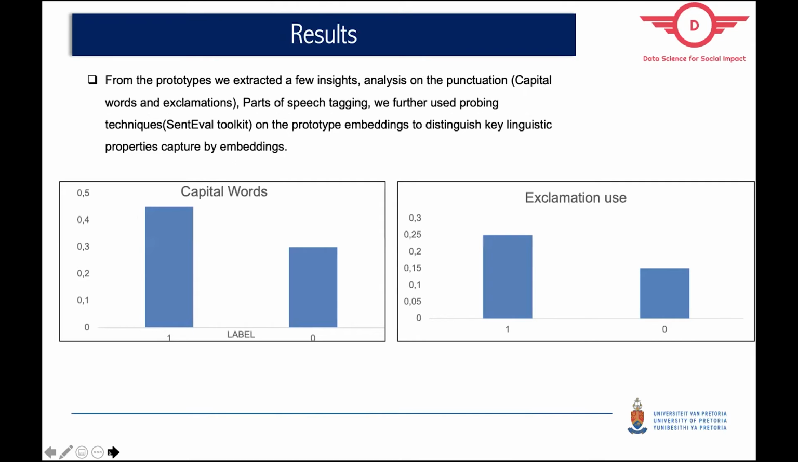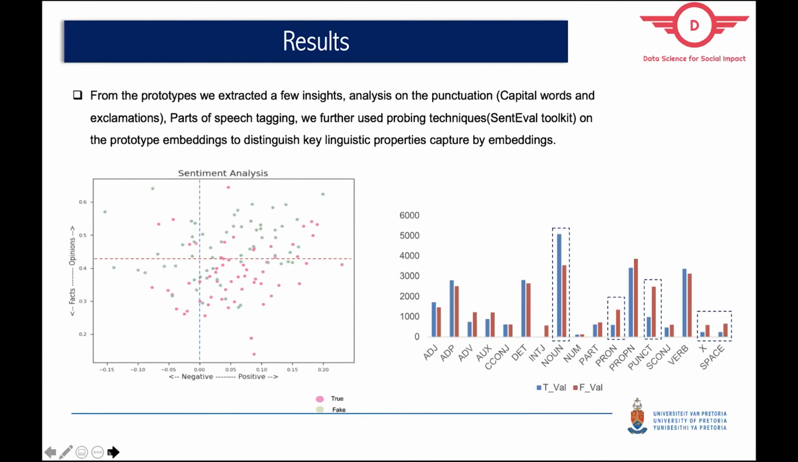And these were the initial insights that we got from our data set from the prototypes. What we found is that most of the fake news will use a lot of strong language. It will have a lot of words which are mostly capitalized, as well as a lot of exclamation use in its text. And then what we further did is we also focused on part of speech tagging as well as sentiment in terms of facts and opinions, as well as negative and positive.